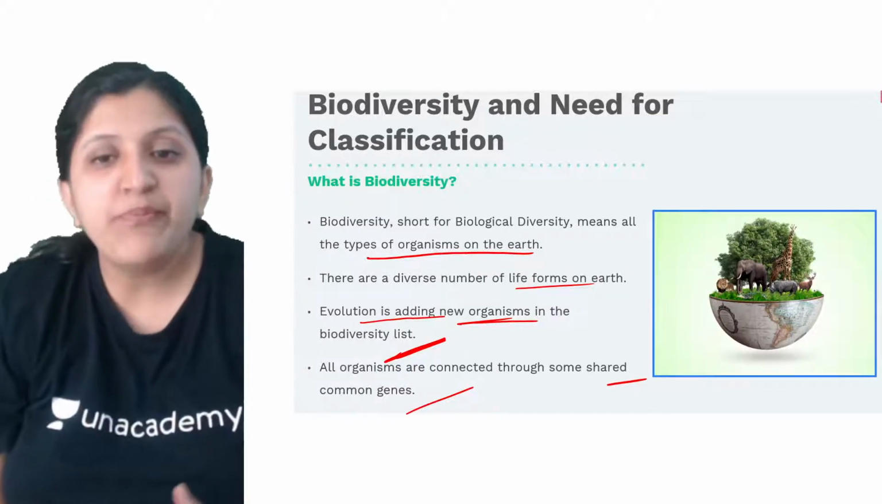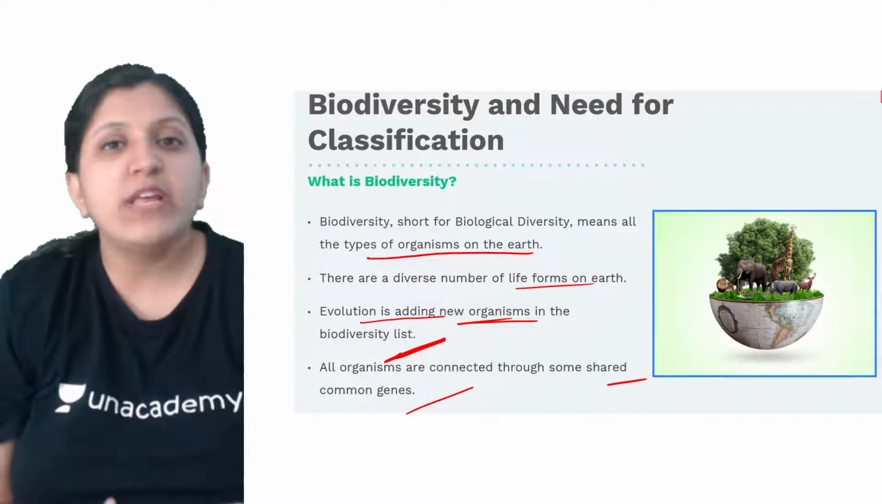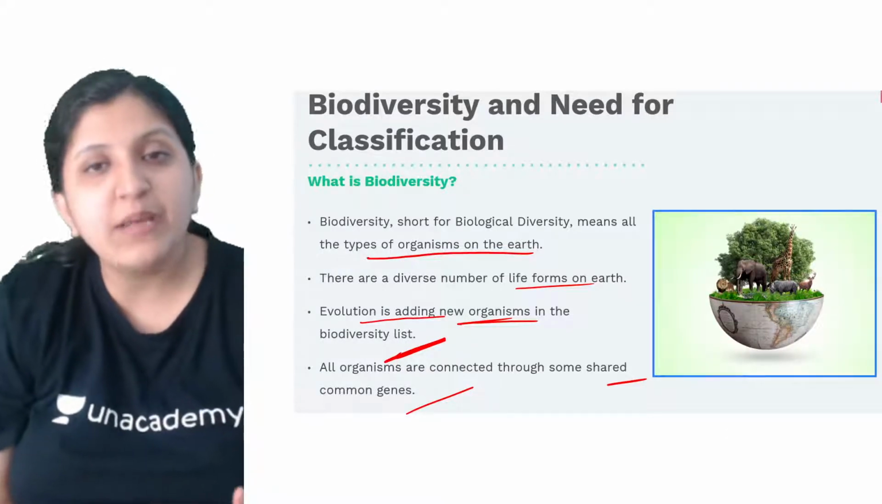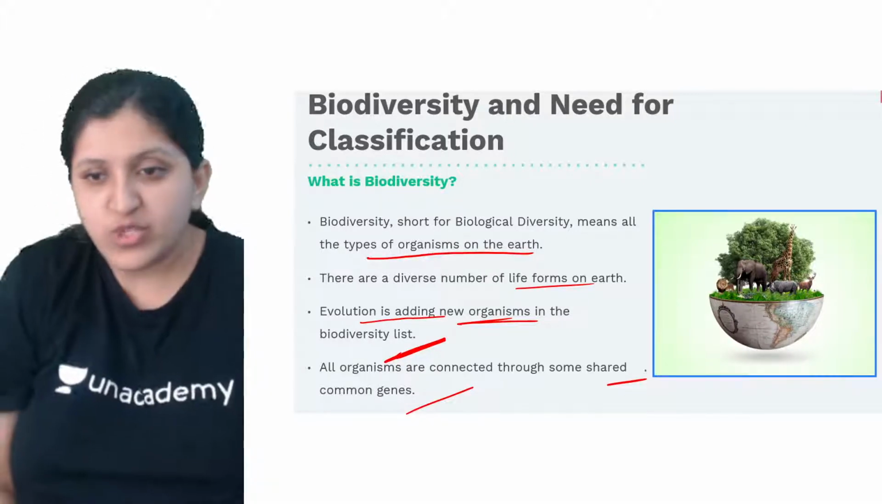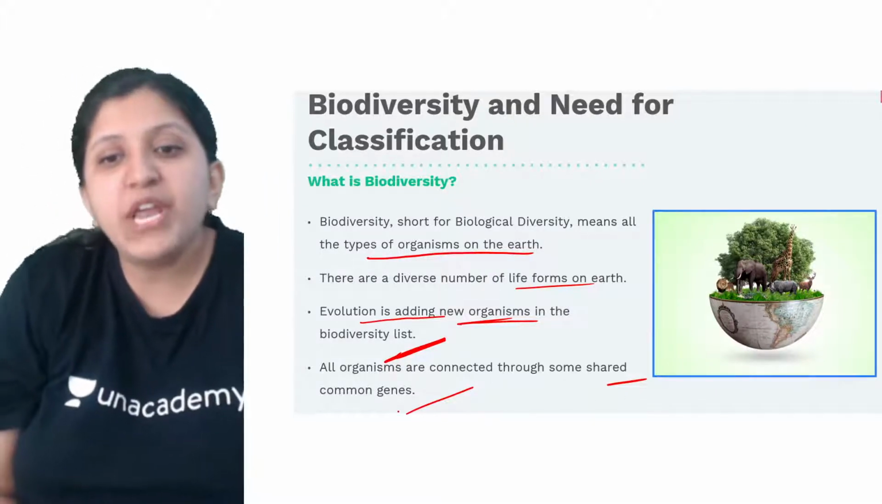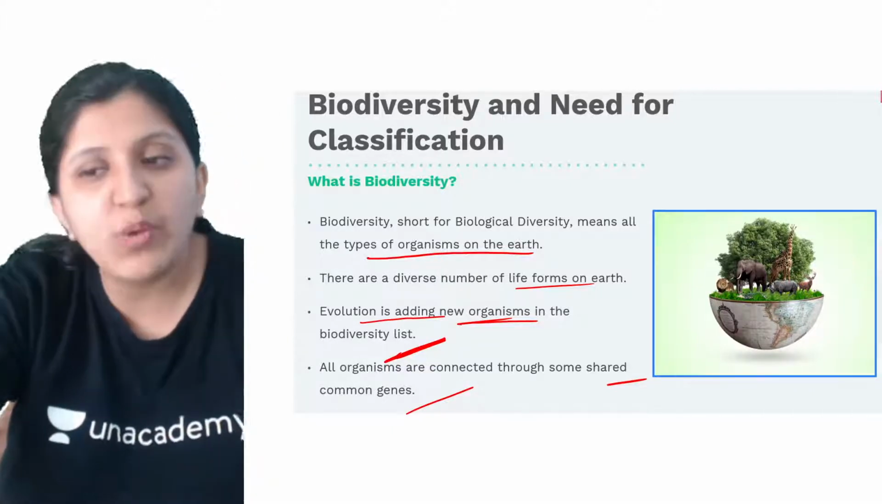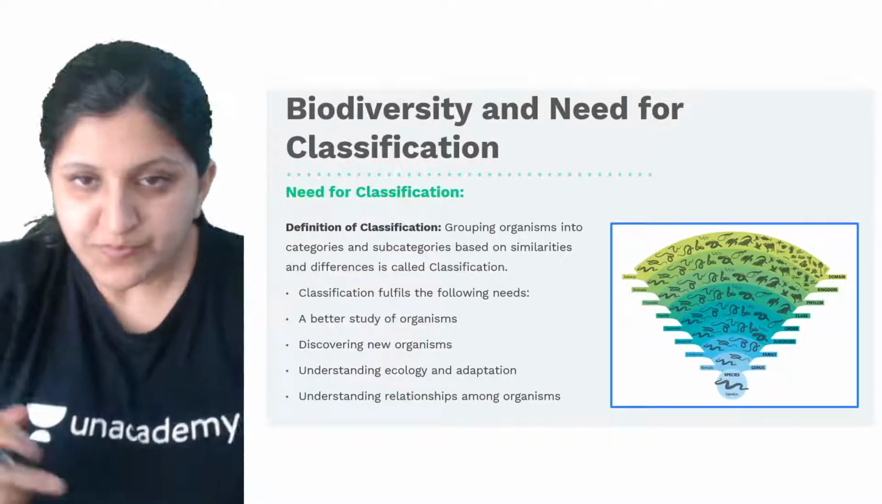Okay, so there has to be some evolutionary relationship occurring between the organisms because of the genes. So they have some shared common genes between the organisms.